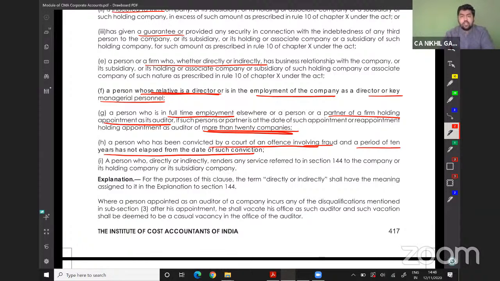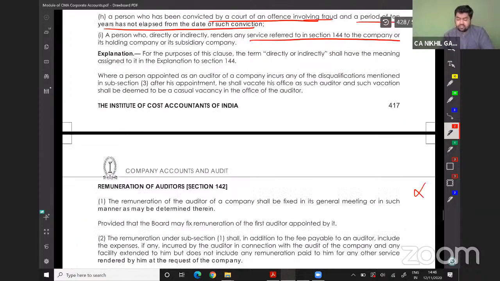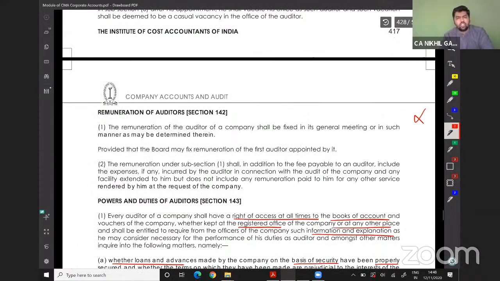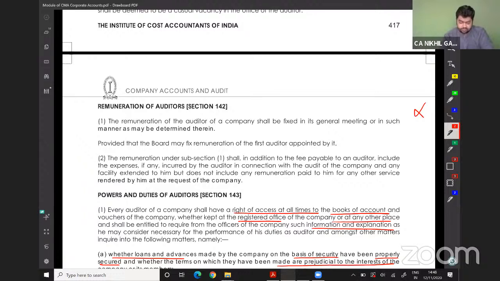The person who directly or indirectly renders any services under section 144. Section 144 will be read below, don't worry. And after that, we will jump to remuneration of the company. Remuneration of the company is decided by the board of directors.